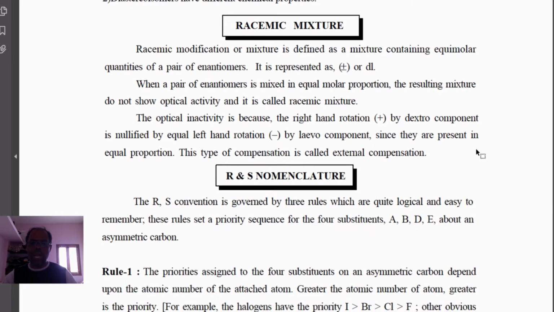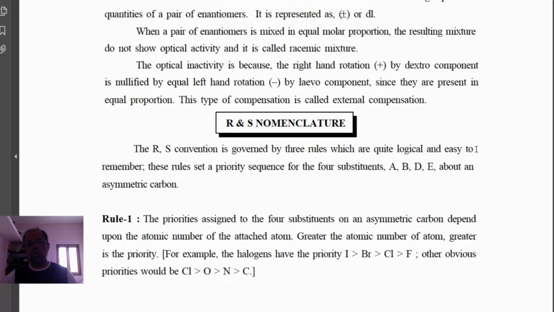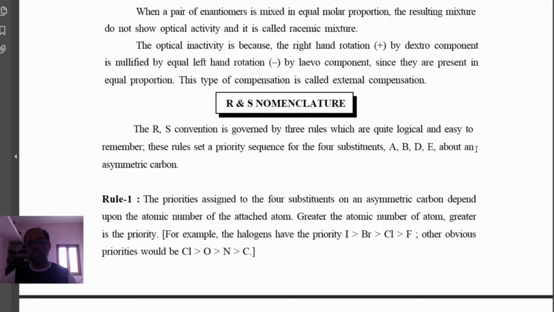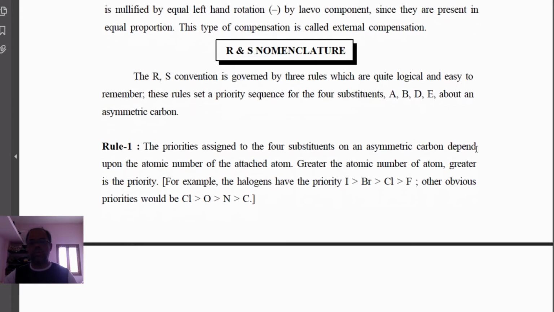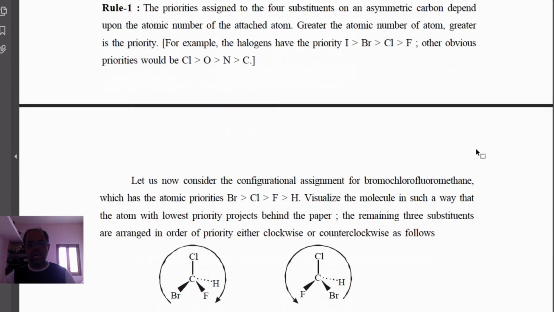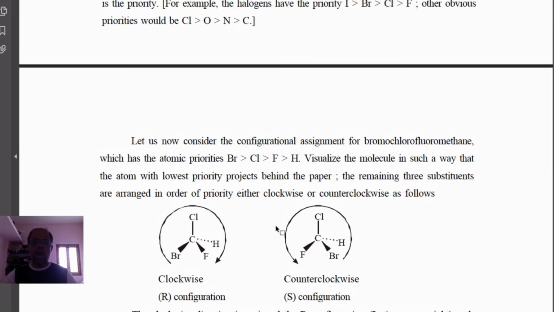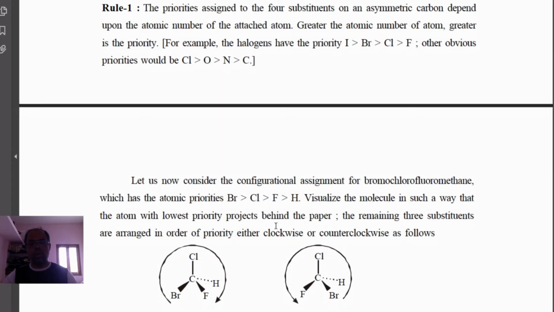And how to name this optically active compound? For that we have to go for another nomenclature. It's called the absolute nomenclature system, that's called the RS nomenclature system, right? And here also there are four groups on a carbon atom. Four groups are surrounded on a carbon atom, so we have to go for a priority again, like the EZ system.